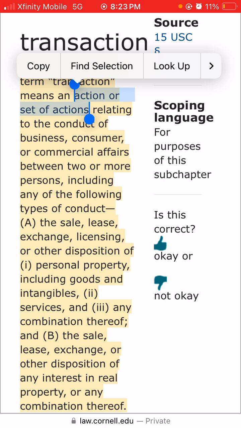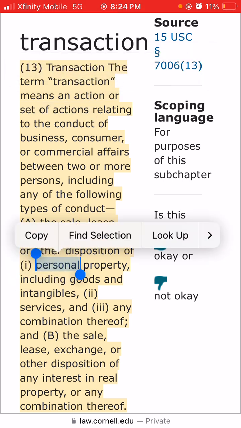And when we read the other articles later on in this article, it's going to talk about a United States Code dealing with commercial transactions, and that's going to bring more light on this too. So personal property, including goods and intangibles. You're performing some type of conduct between you and another person, which is a sale, a lease, exchange, other disposition of personal property.